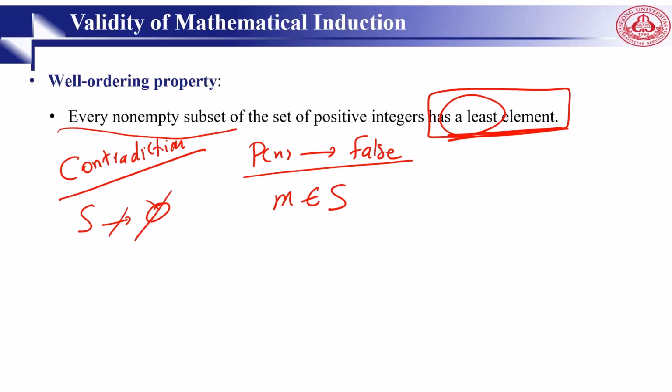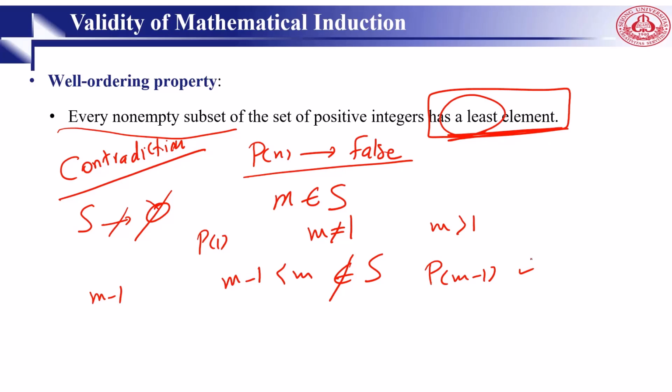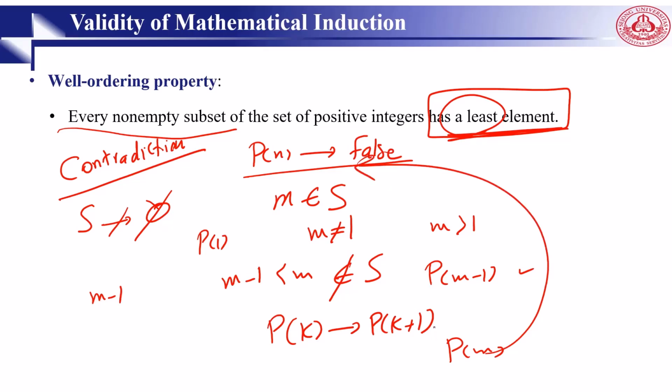We know that M cannot be 1 because P(1) holds. So M is not equal to 1. Since M is positive and greater than 1, M minus 1 should also be positive. So M minus 1 is less than M and it's not in S. So P(M minus 1) must be true. But since the conditional of the inductive statement, P(k) implies P(k plus 1) for every positive integer k, holds, P(M) also must be true. But this is a contradiction to what we said is false. That's why we can say that mathematical induction is valid.